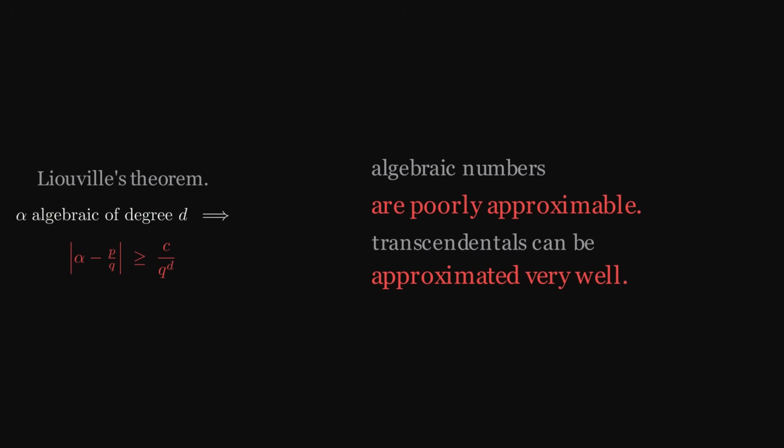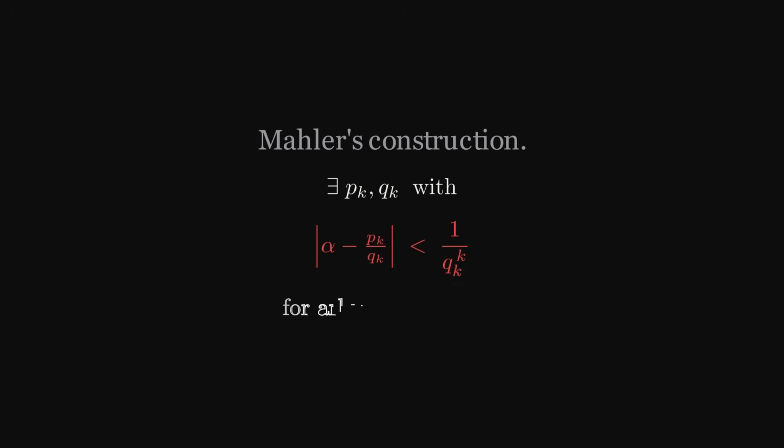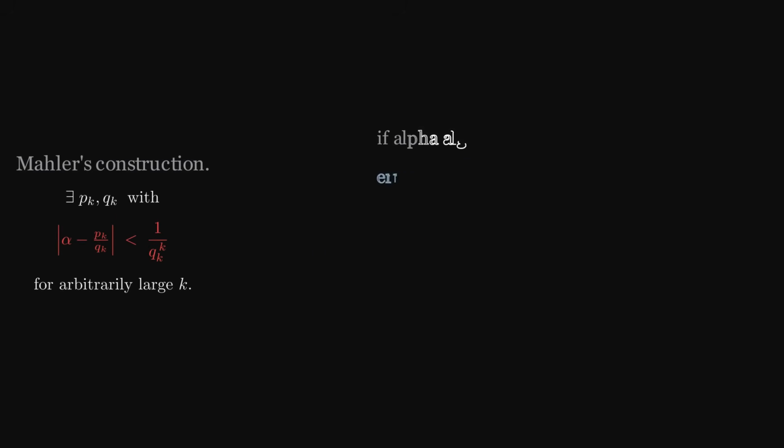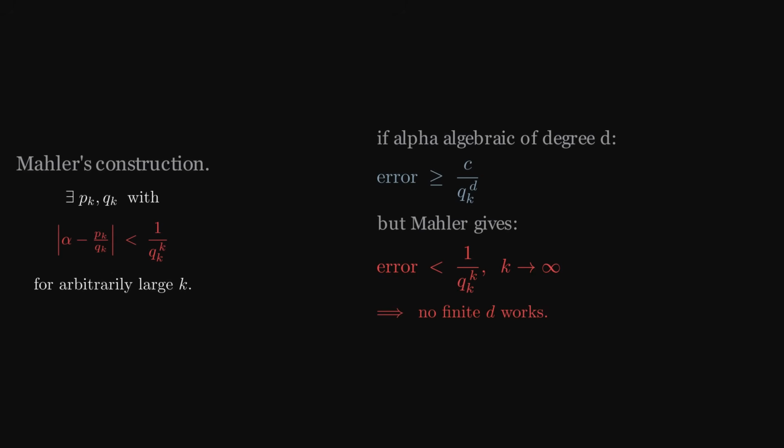To show Champernowne's is transcendental, Mahler constructed an explicit sequence of rationals, p sub k over q sub k, with the property that the error term alpha minus p sub k over q sub k is bounded above by 1 over q sub k to the t, for arbitrarily large t. If Champernowne's were algebraic of degree d, the error would be at least 1 over q sub k to the d. But Mahler's construction gives errors of 1 over q sub k to the k, for k growing without bound. So Champernowne's cannot be algebraic of any finite degree, hence transcendental.